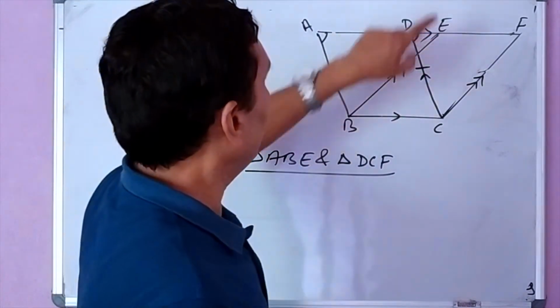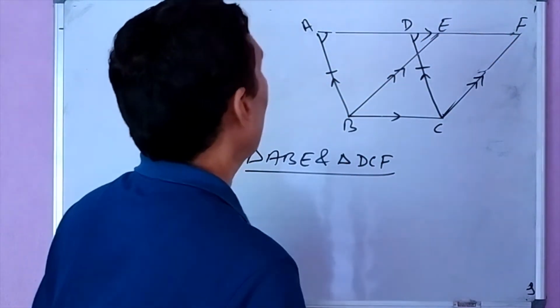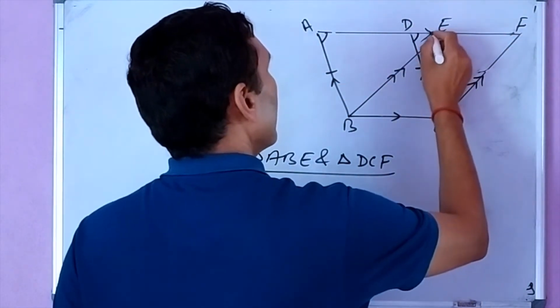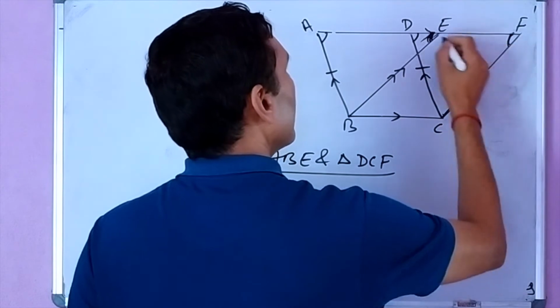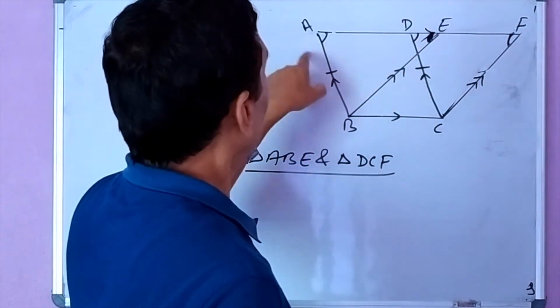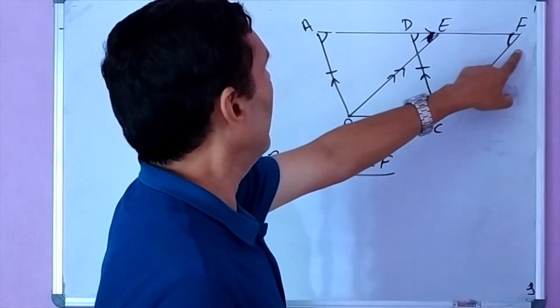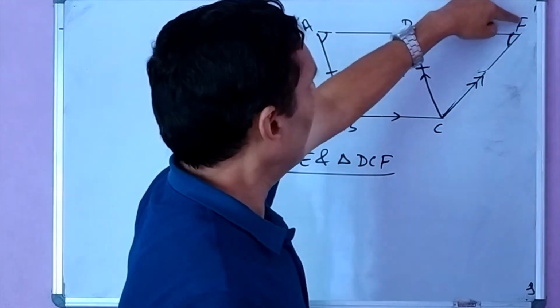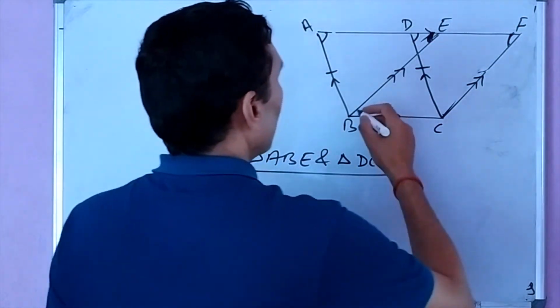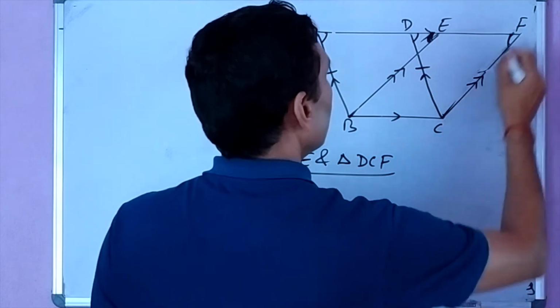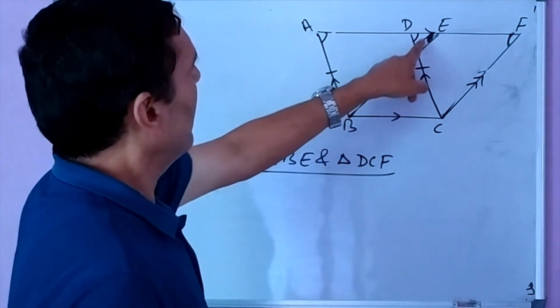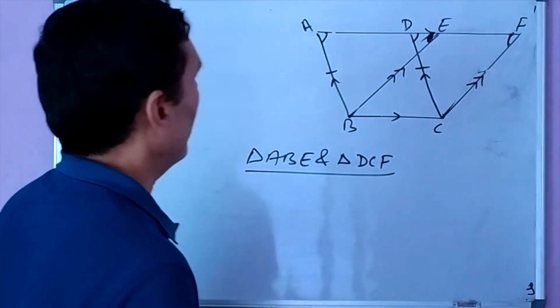Angle BAE is equal to angle CDF, and similarly this angle and this angle: angle AEB and angle DFC. Because BE and CF are parallel, therefore this angle and this angle are corresponding angles.